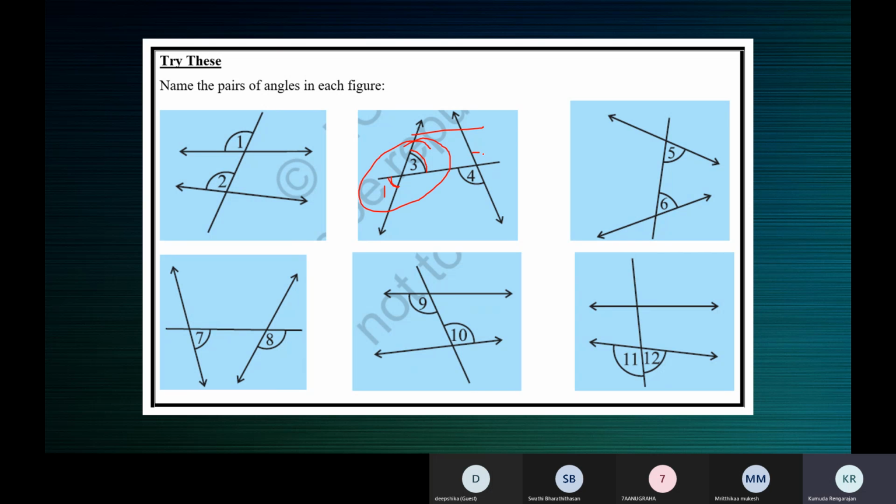Similarly, if we have an angle like here 2, 2 and 4 are vertically opposite angles, they are equal. If angle 4 is 100 degrees, 2 is also 100 degrees.